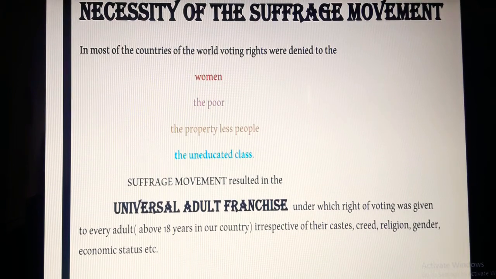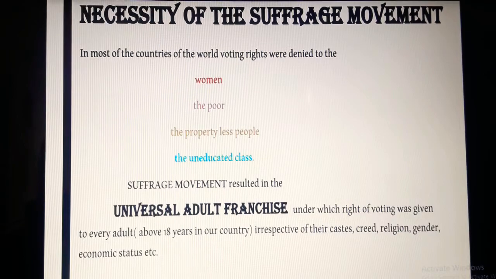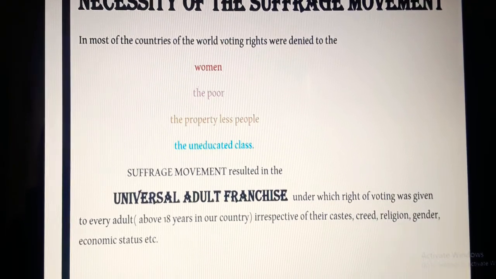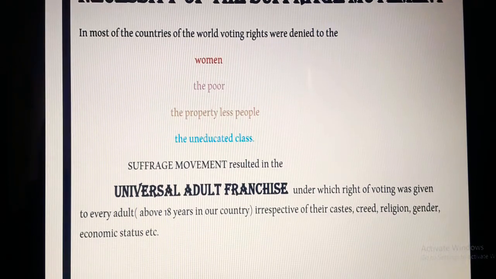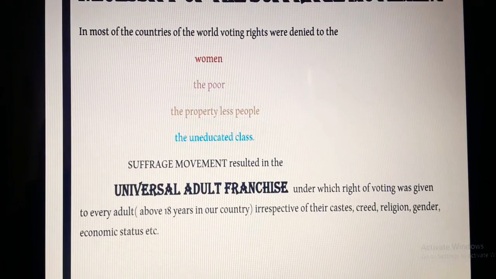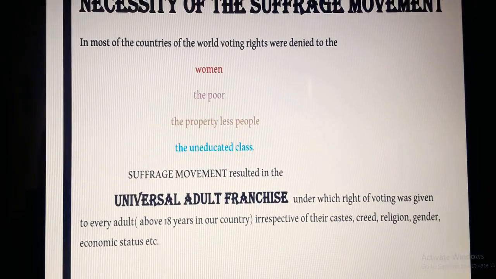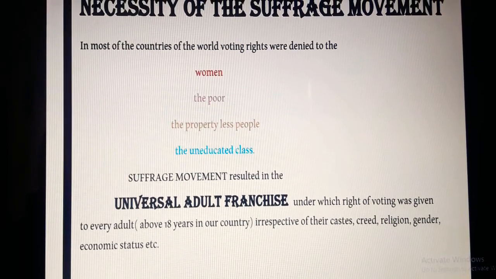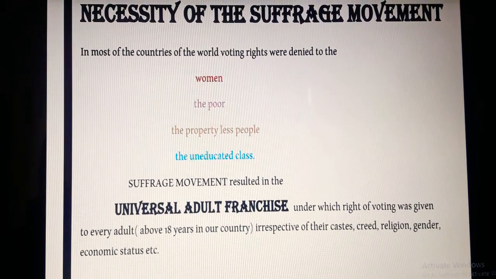And this suffrage movement resulted in the establishment of universal adult franchise. Now what is universal adult franchise? Under universal adult franchise, all the people, irrespective of their caste, creed, religion, economic status, etc., have the right to vote in the election.